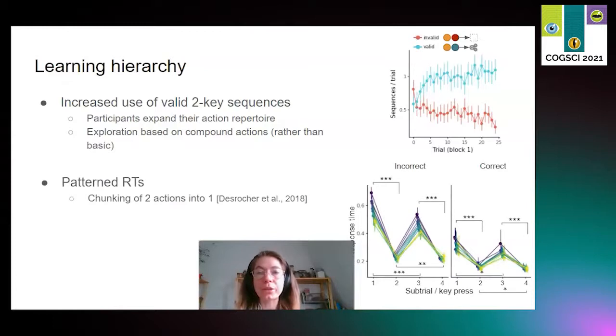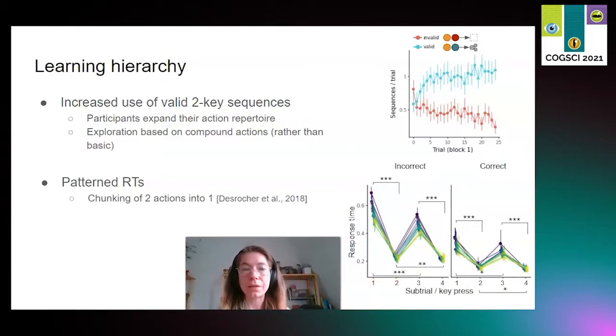Lastly, we wanted to know how participants perceived these 2 key sequences, as a combination of 2 individual actions or as one new action. To test this, we looked at response time patterns. The figure at the bottom shows the 4 subtrials, so the 4 key presses, of a trial on the x-axis and response times for each key press on the y-axis. We see a clear slow, fast pattern. So the first 2 key presses are chunked together and the last 2 are also chunked together. This suggests that participants executed 2 key sequences in one go rather than as 2 separate actions.